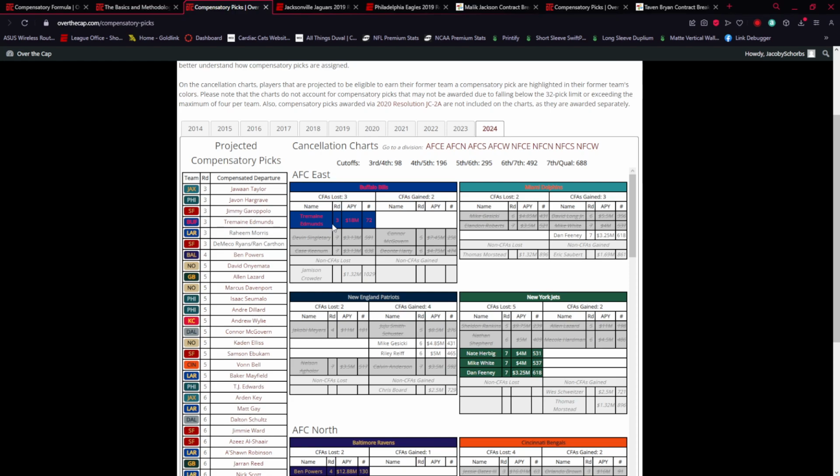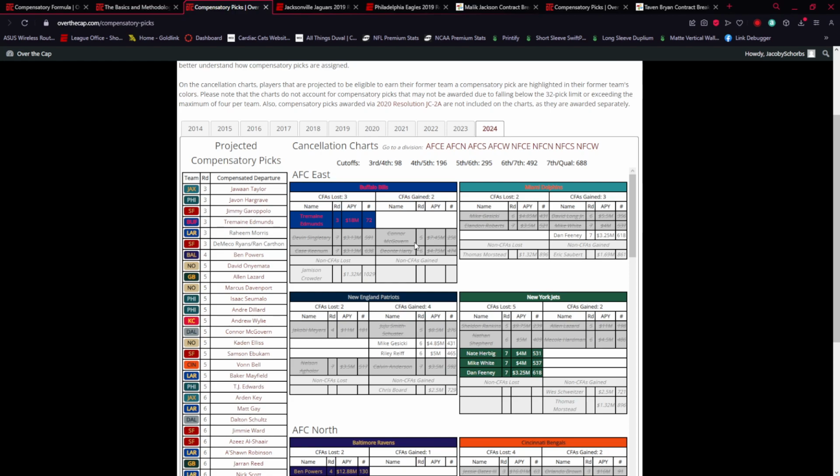And that's what the Jaguars will go through if they lose Calvin Ridley. So they'll have to ask themselves, if we want to spend money, is it worth giving up a 3rd round pick next year? And they probably will be fine with that. We'll see. Because honestly, their jobs are on the line this year. But that's how the cancellation process works.